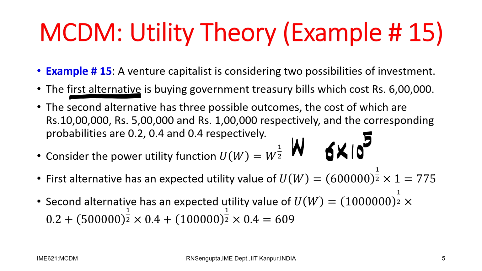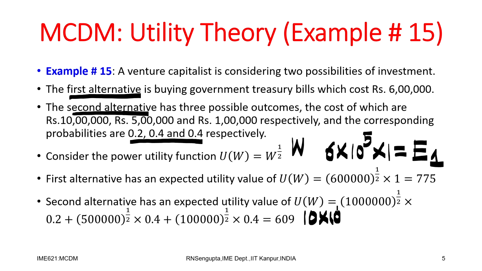So, there would not be any power, 6 lakhs is the utility, multiplied by 1, that would be given as the expected value for the first one. I am denoting E1 as for the government one. And for the second case, the second alternative, again the values are the same: 10 lakhs, 5 lakhs, 1 lakh, and the corresponding probabilities are also the same, 0.2, 0.4, 0.4. The expected value for the second alternative would be